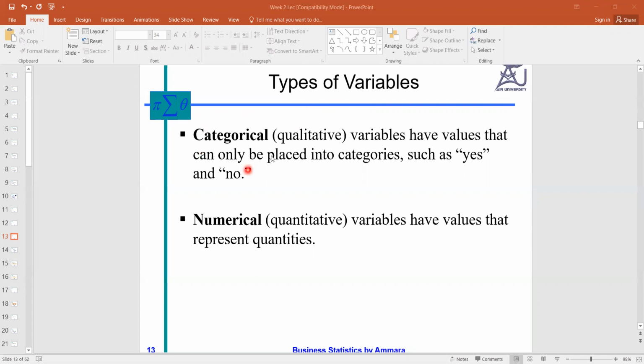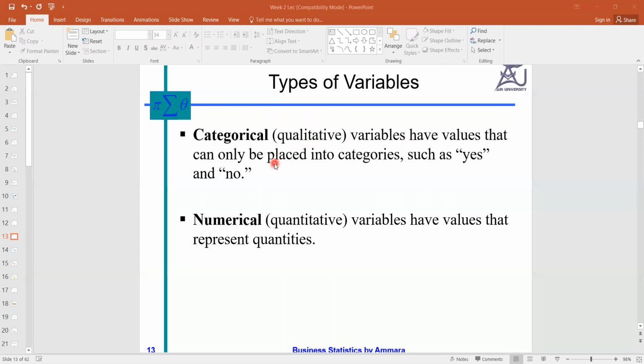The first one is categorical. Categorical means qualitative. Qualitative means characters, not numbers. They are related with qualities, not with numbers. Like the options yes, no, pass, fail, present, absent, yellow, blue, white, black. Similarly, there are some more examples in which we discuss the qualities, not the quantities. So categorical is related with characters, the qualities.